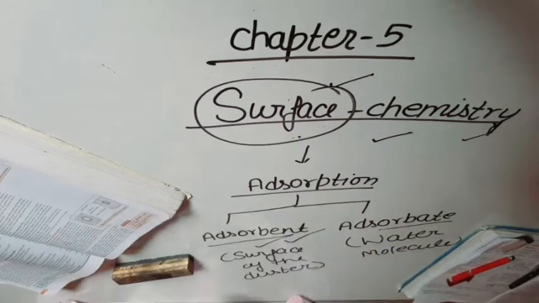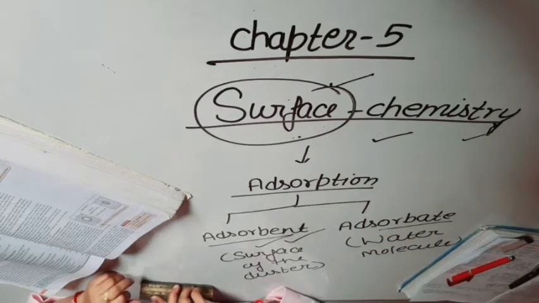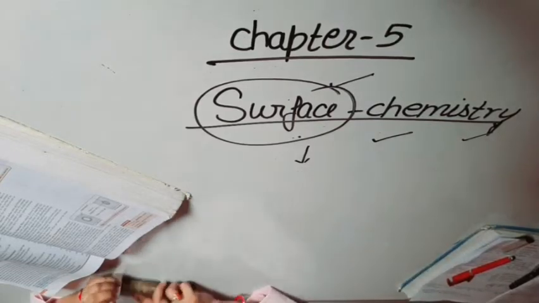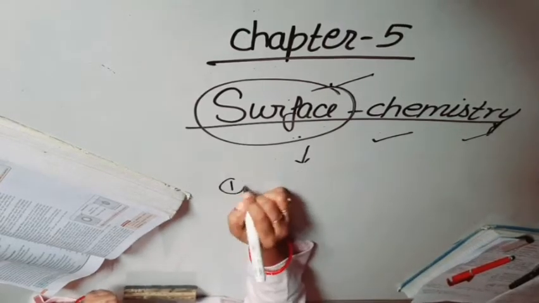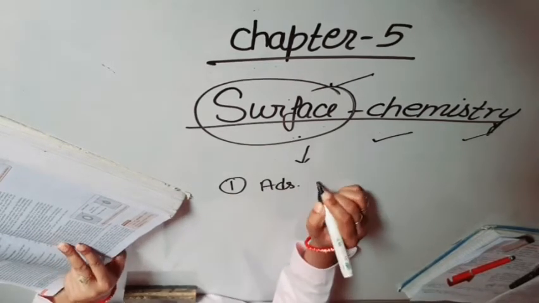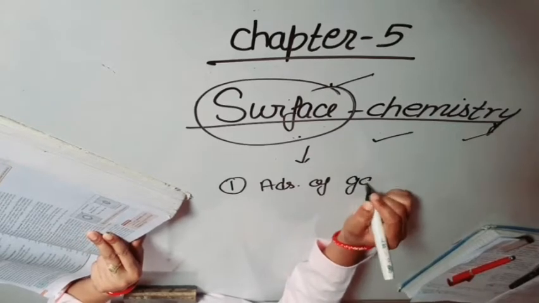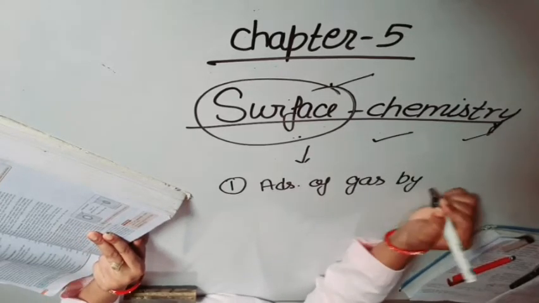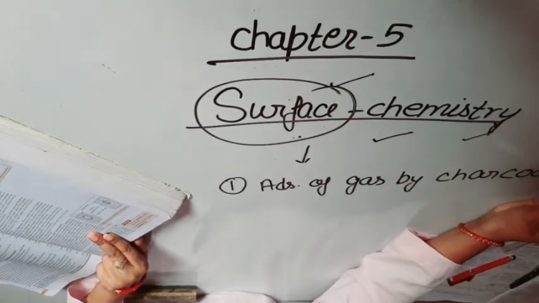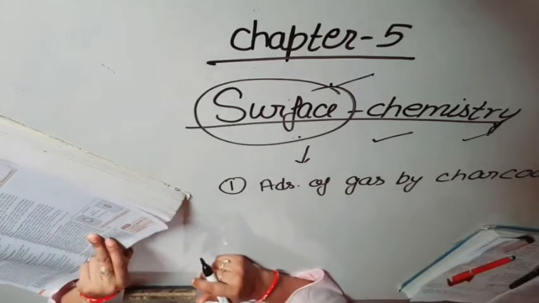Now, what are the examples of adsorption? Students, the first example of adsorption is adsorption of gas by charcoal. How?